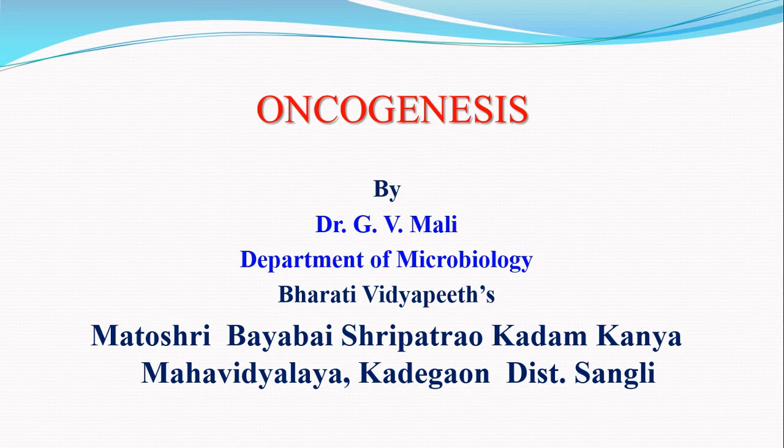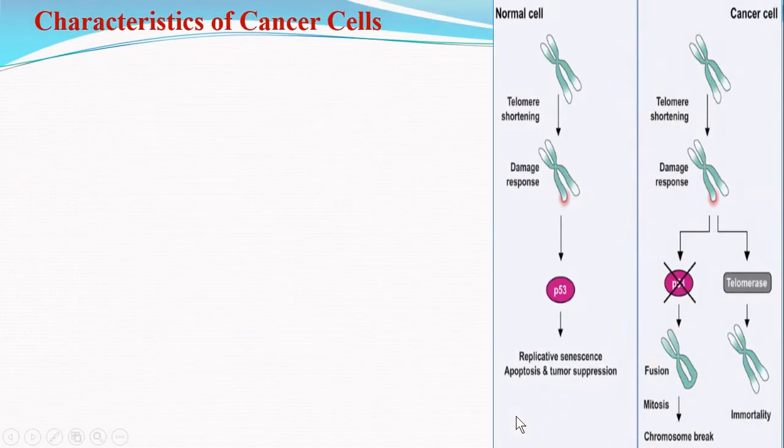Dear students, in this video we are going to discuss the characteristics of the cancer cells, and this is the second video on the topic of oncogenesis. All of you know that the conversion of normal cells into cancer cells is called cell transformation, and the transformed cells have the same characteristics as the cancer cells. The transformed cell lines are used to improve our understanding of the cancer cells.